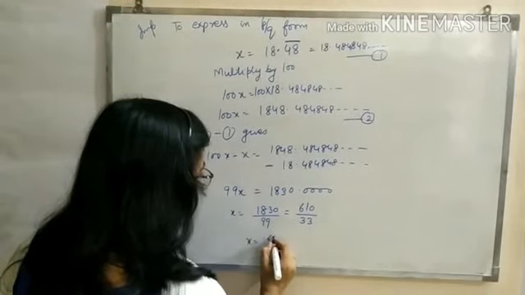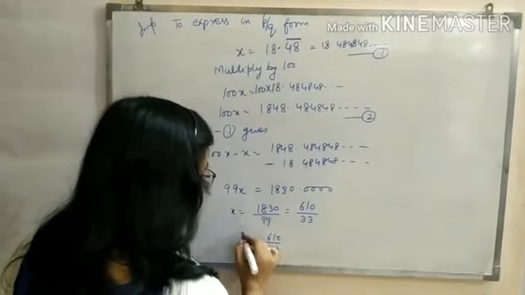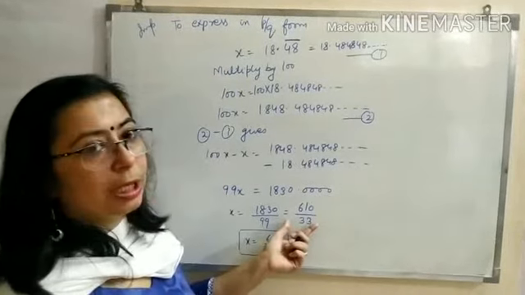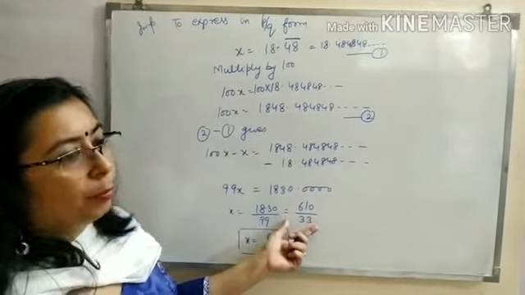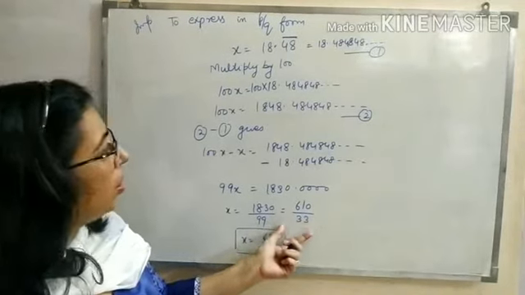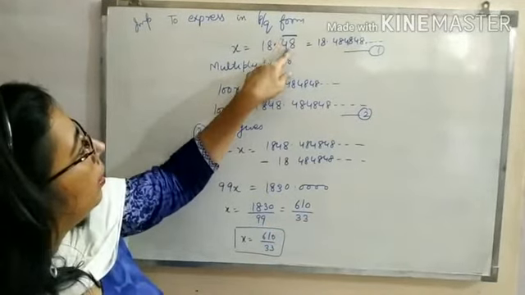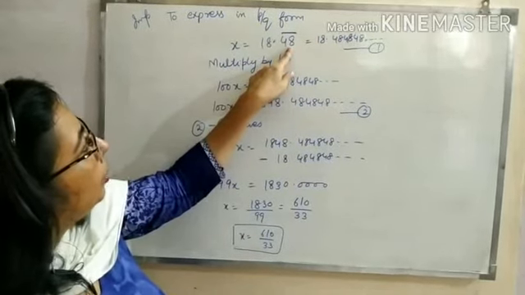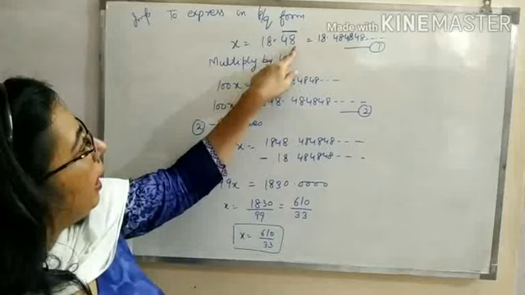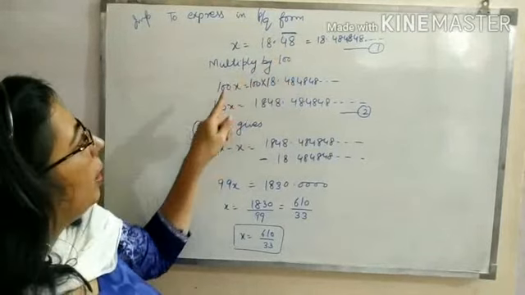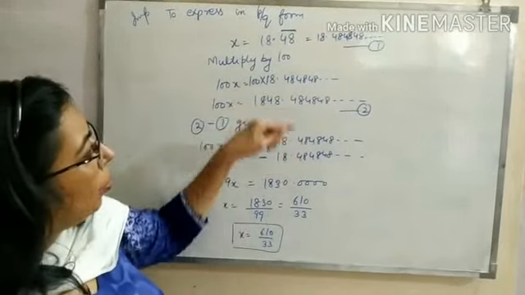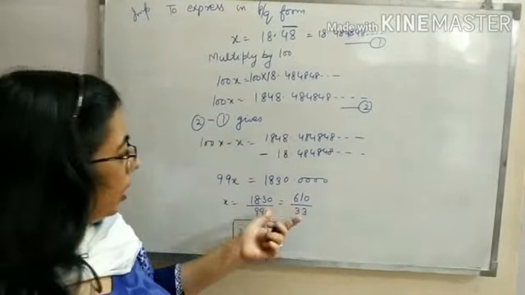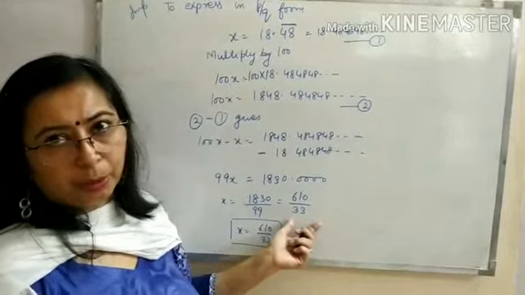So it is written in p by q form. x is 610 by 33. You have to write it in lowest terms, it is very important. So when the bar is on 2 digits, you will multiply by 100. When the bar is on 1 digit, you will multiply by 10. When the bar is on 3 digits, you will multiply by 1000. And then, following the same steps, you will subtract the two equations to get the p by q form.